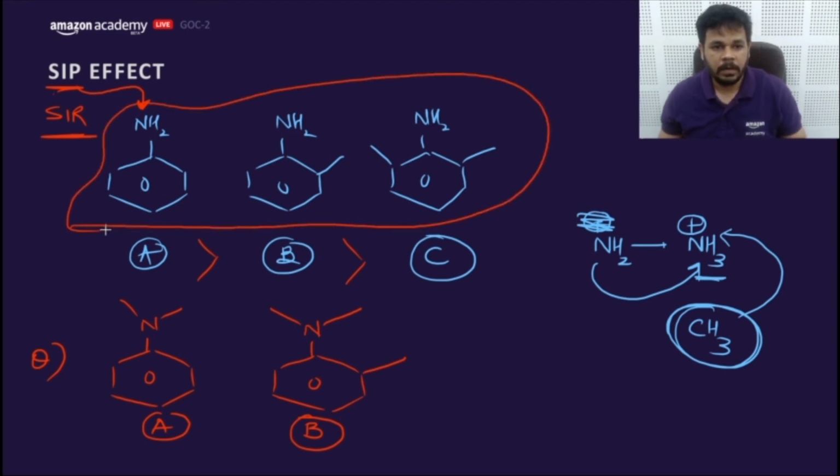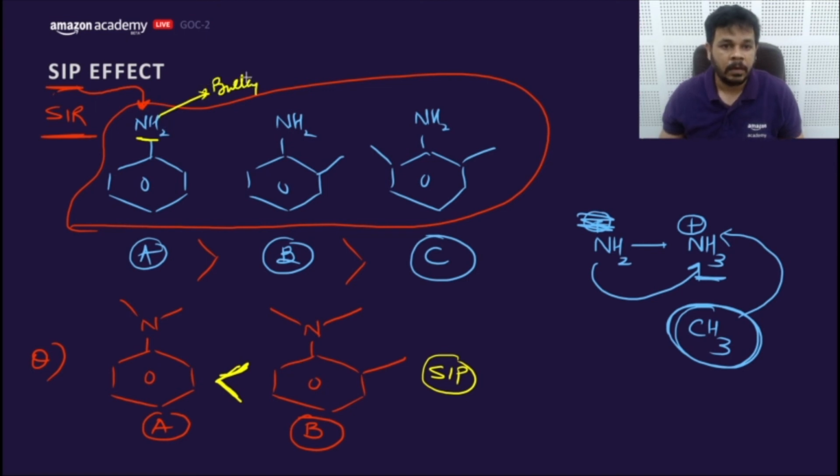This you have already done, right. What would be the order of basic strength in this question? A is better than B. Okay. B is greater than A. Okay. The answer would be this. Here no SIP. SIP only occurs in NH2, which is trying to become bulky from non-bulky.